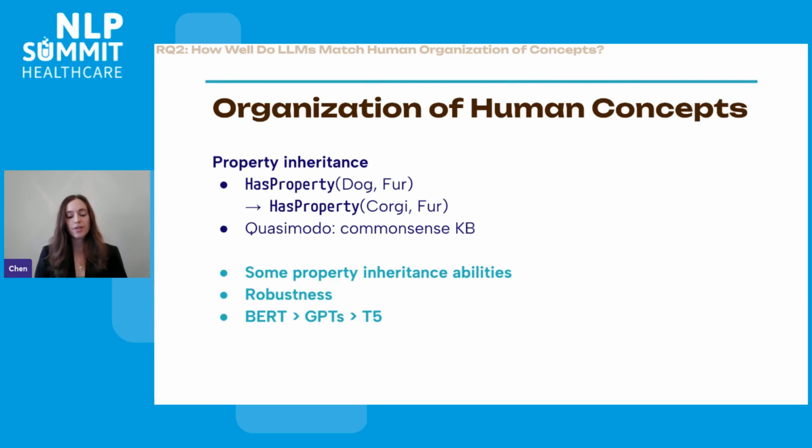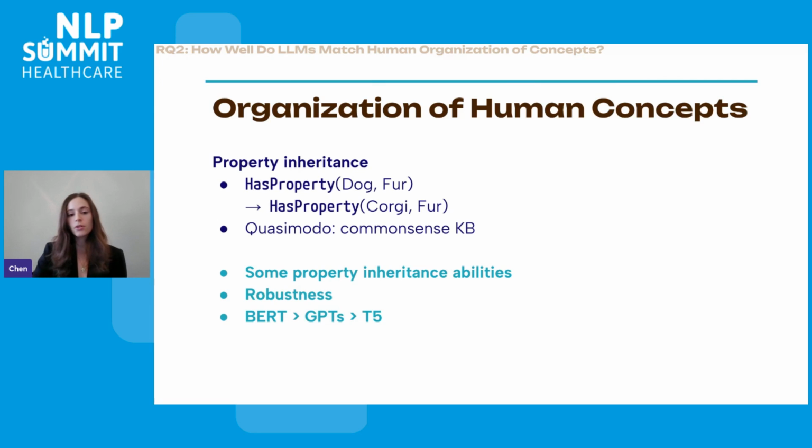It was more a matter of the language model being able to understand a specific property and then being able to transfer it regardless of the level in the concept hierarchy, which was really interesting to see, this robustness that doesn't always occur in language models. And then BERT was actually better than GPT-based models, and then T5 was left behind.